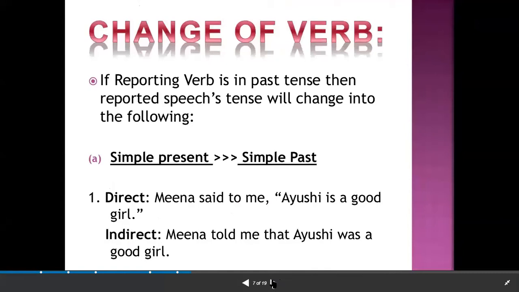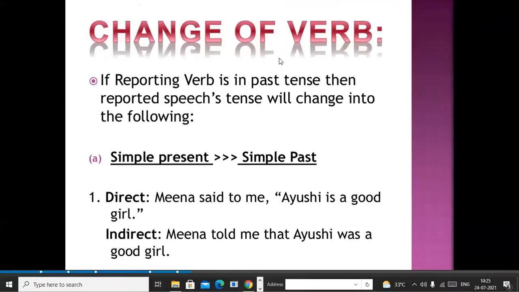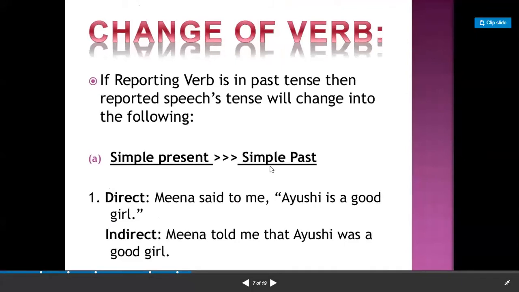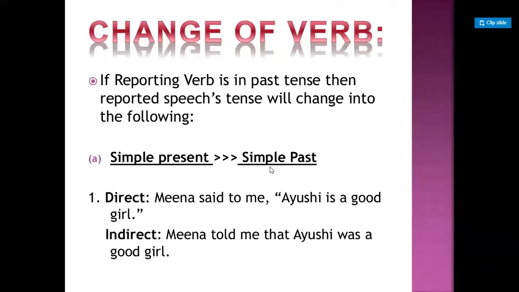Next, change of verbs. This you also know. So, if the reporting verb is in past tense, now here it is said to. Said to is changing into told. And simple present tense is changing into simple past tense. See this example. Meena said to me, Ayushi is a good girl.